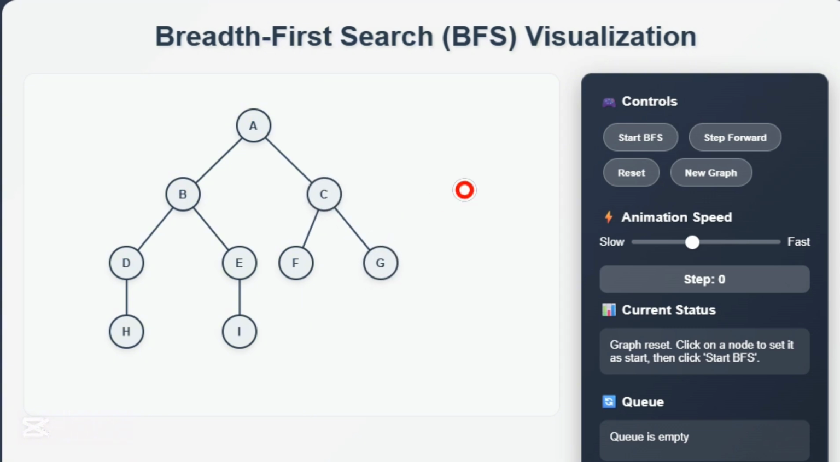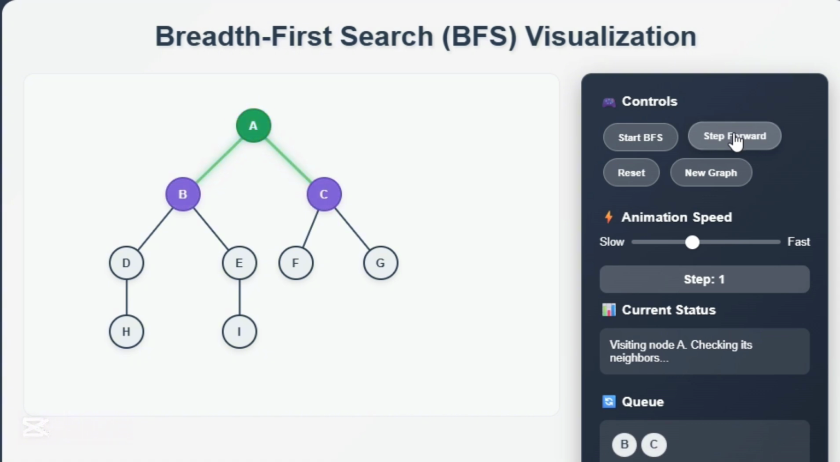Our goal is to start from one node, in this case node A, and explore the rest of the graph, but not randomly. BFS follows a specific and smart order. We begin with node A, that's our starting point. We mark it as visited, which means we have explored it. Now, we look at which nodes are directly connected to A. These are called neighbors. A is connected to B and C, so we prepare to visit them next.